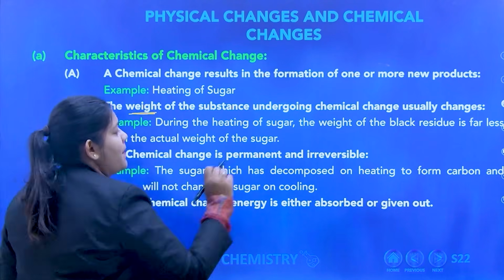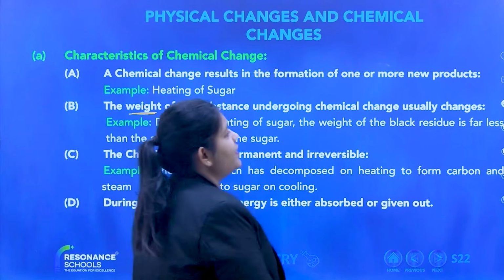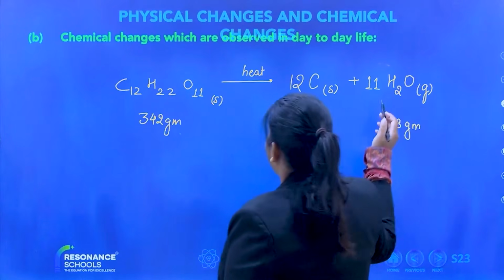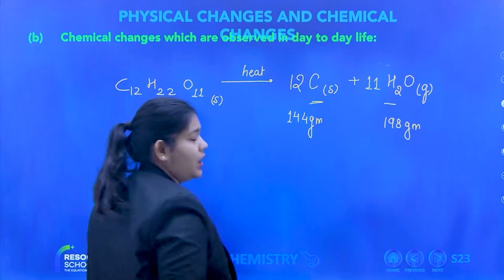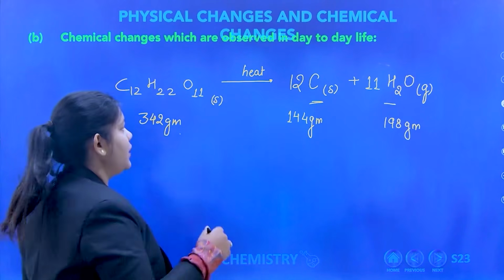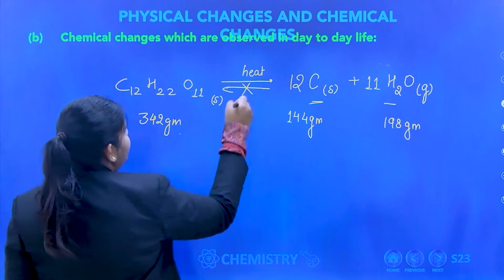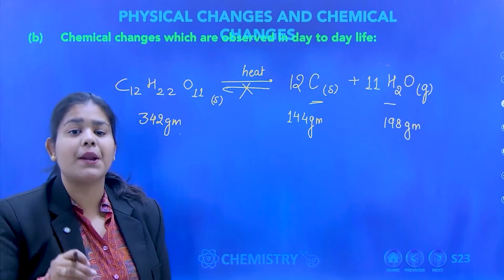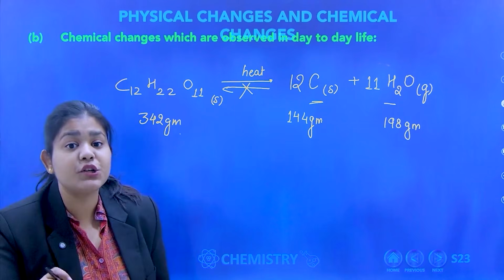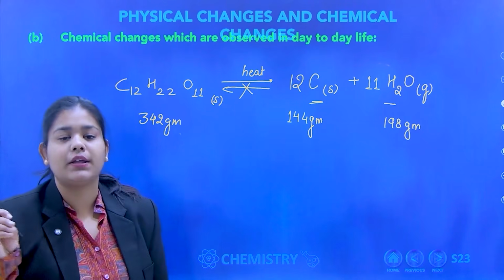The chemical change is permanent and irreversible. What does that mean? That if I again go back and merge carbon and water, this time I will not get sugar. If I merge carbon and H2O, it will not give me sugar.